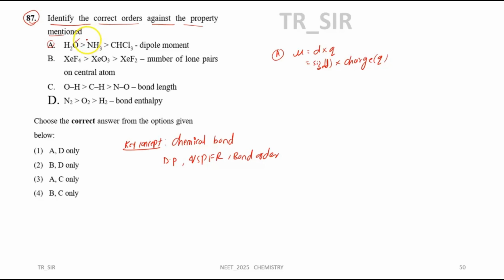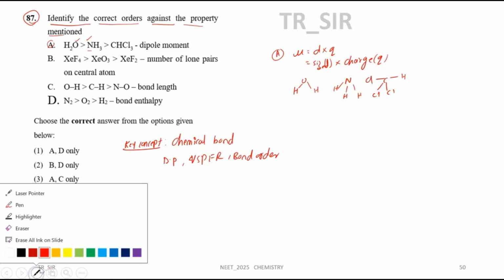Oxygen is more electronegative compared to nitrogen. That means H2O has the more dipole, that is perfectly correct. Then NH3, nitrogen is less electronegative compared to oxygen, so this will be lesser than water. Now CHCl3, chlorine is not that electronegative. Suppose we see how the structure looks. You can take the structures of these: NH3, CH, Cl, Cl, Cl. So we have this kind of structure.